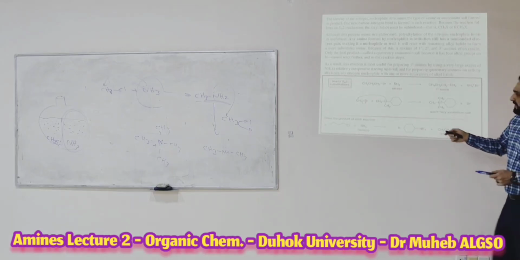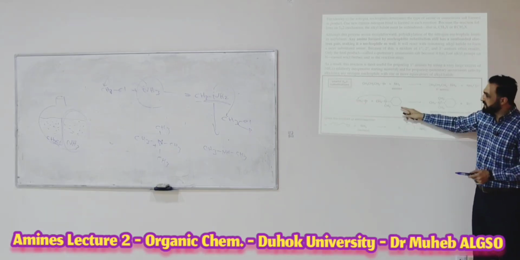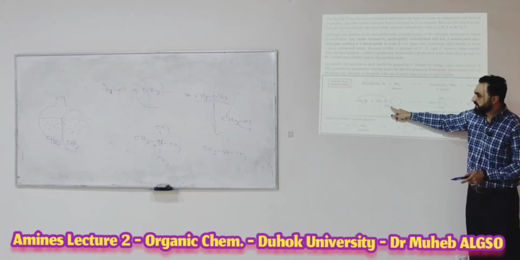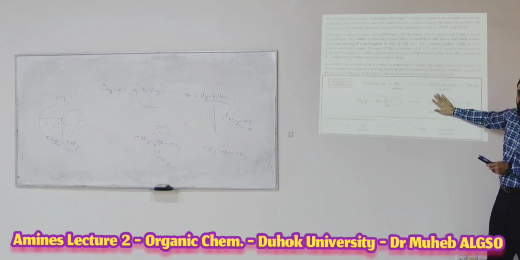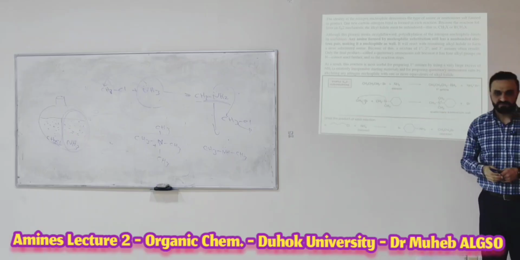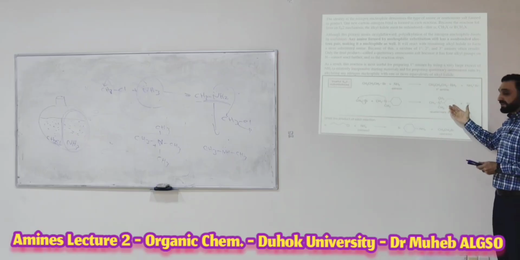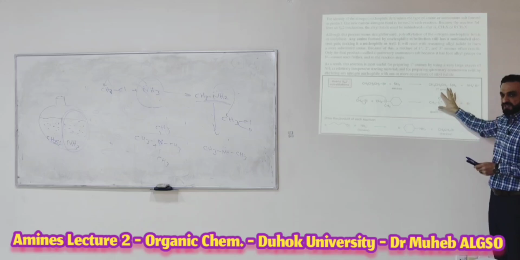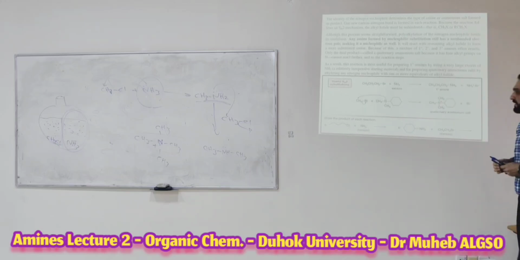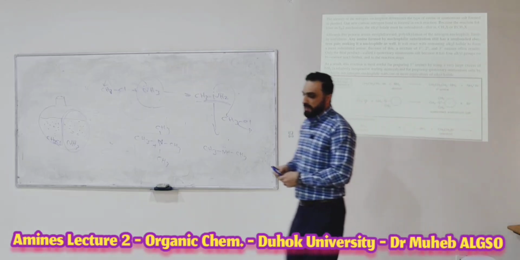Look at this reaction. This is a primary alkyl halide, and this is primary, secondary, tertiary. Directly your product will be the ammonium salt. There is no other product, just one product here. So this is the homework.